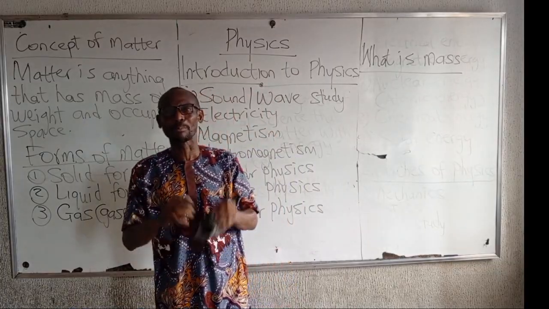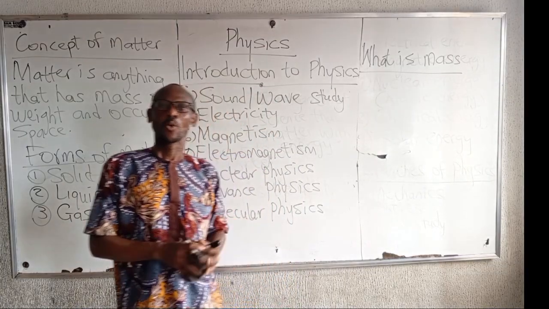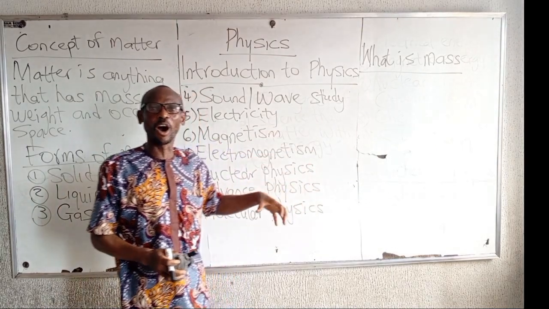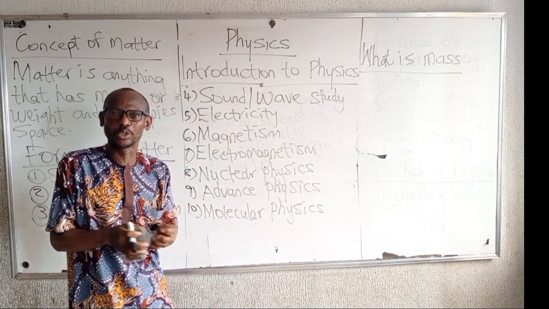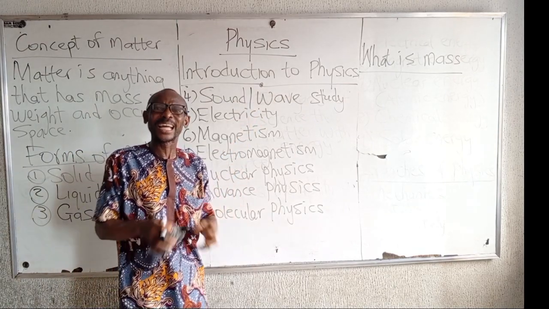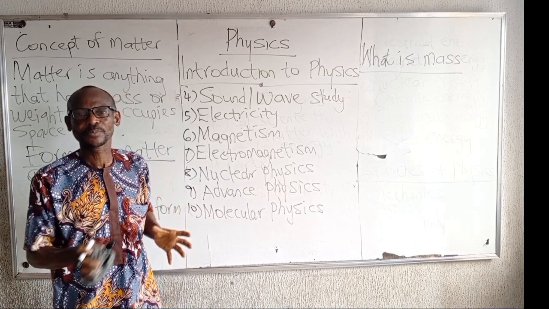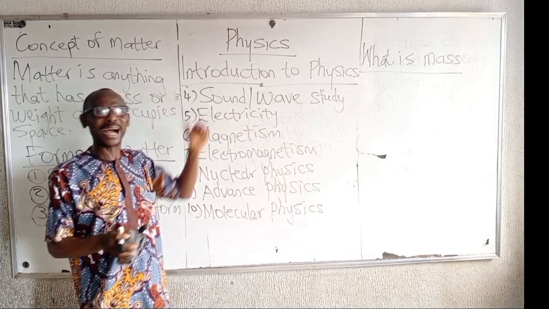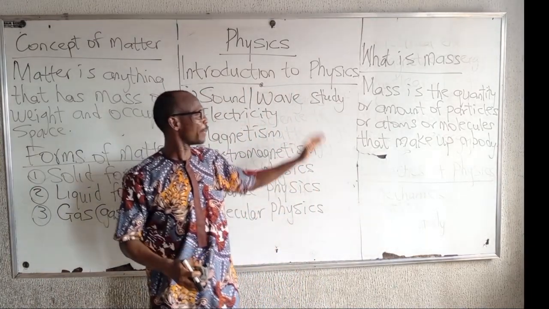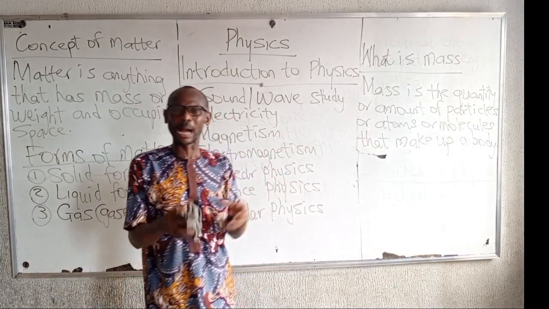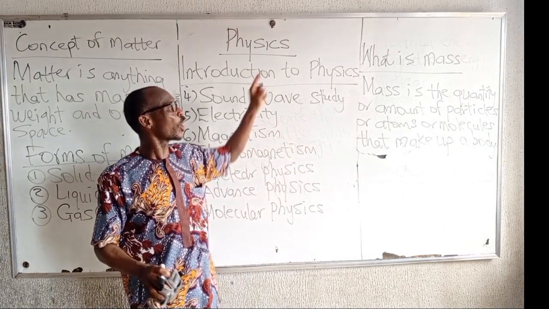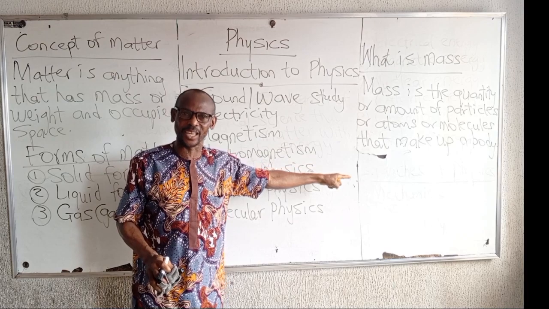When we are talking about mass of a body, we are actually talking about what? The quantity of the particles or the quantity of the molecules that make up that body. That is what actually the mass of a body is. The amount of particles or the amount of molecules or the amount of atoms that make up a body is actually what the mass of the body is.